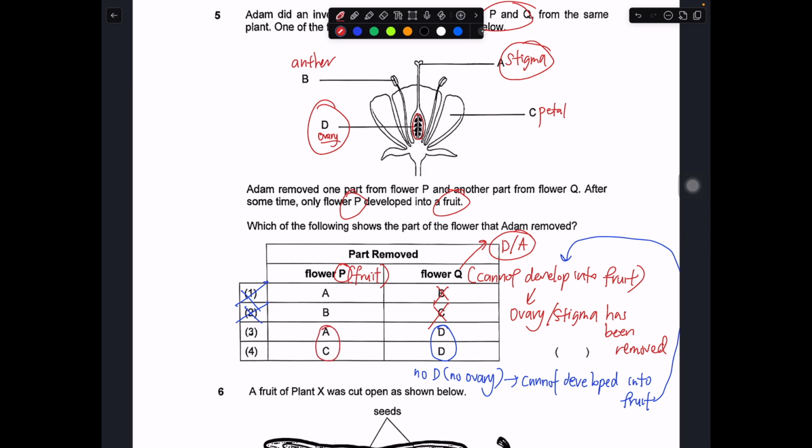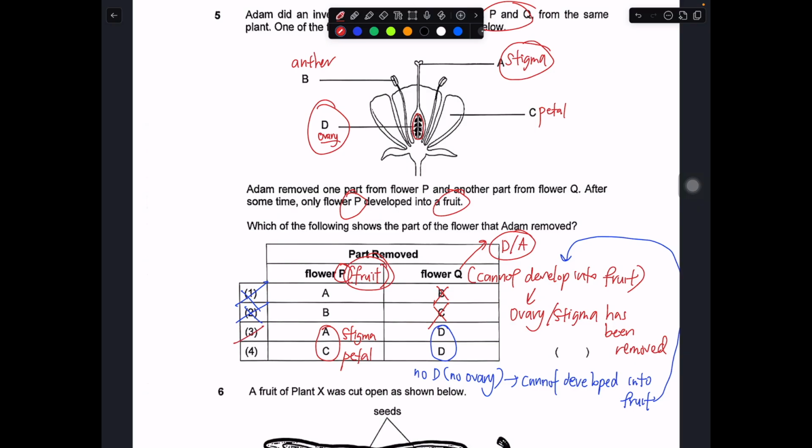So we got A and C. A being the stigma, C being the petals. So between these two choices it is very obvious. For flower P, if you remove the stigma, it cannot be pollinated, it cannot be fertilized, no fruit developed. But we say that since fruit is developed in flower P, the stigma must be present.